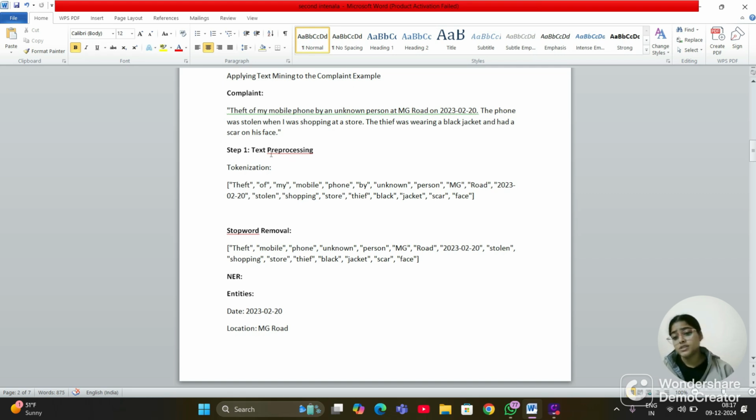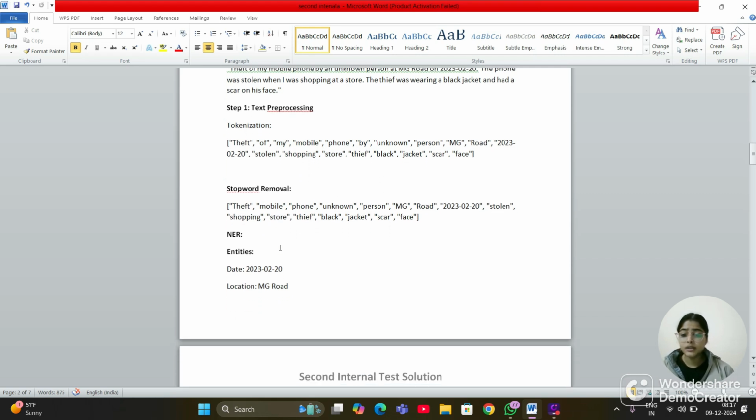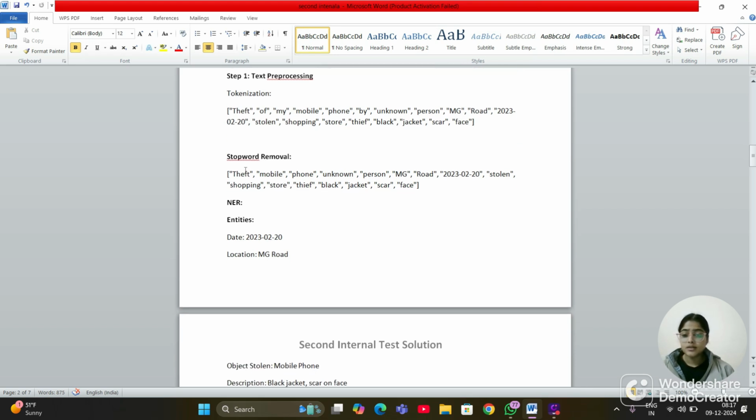So first step is text preprocessing. In text preprocessing, first we tokenize the words. It is split into words or phrases like theft of my mobile phone by unknown person, MG Road, stolen, and so on. And then stop words removal. In this, irrelevant words are removed, leaving theft, mobile phone, unknown person, MG Road.